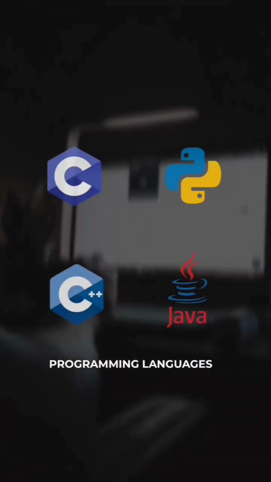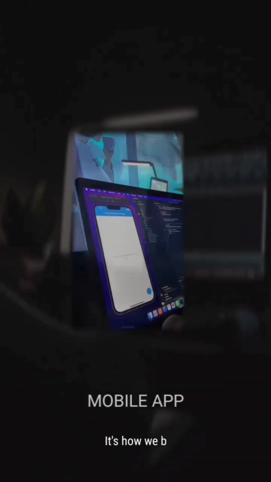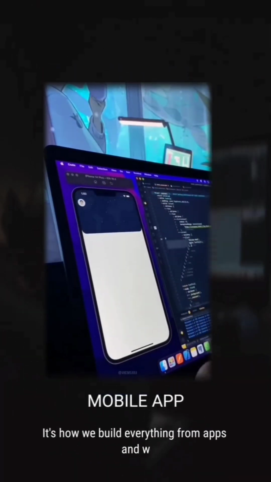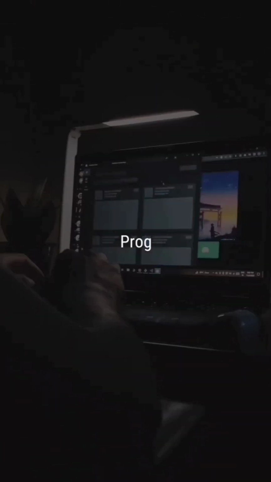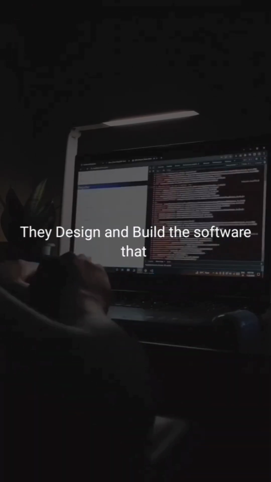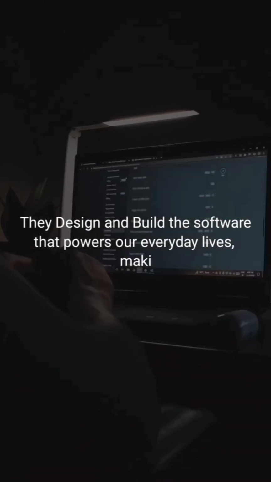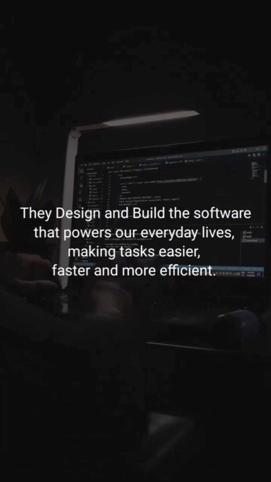Programming is the art of creating instructions for computers to follow. It's how we build everything from apps and websites to robots and video games. Programmers are the architects of the digital age. They design and build the software that powers our everyday lives, making tasks easier, faster, and more efficient.